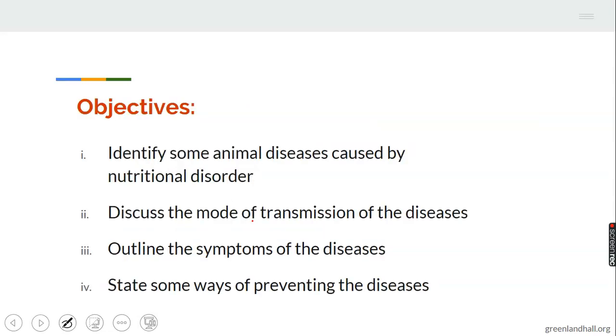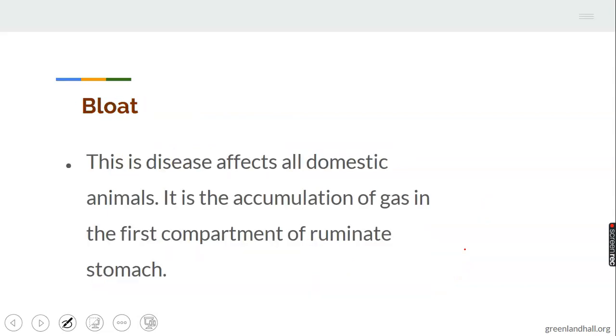Objectives of today's topic: diseases of farm animals caused by nutritional disorder. 1. You are expected to identify some animal diseases caused by nutritional disorder. 2. Discuss the mode of transmission of the diseases. 3. Outline the symptoms of the diseases. 4. State some ways of preventing the diseases. These are what you are expected to know at the end of this topic. Let's quickly treat this topic.